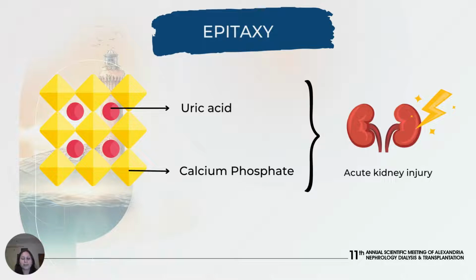This phenomenon is known as epitaxy, in which there is growth of one type of crystal over another. Calcium phosphate coats the otherwise soluble uric acid. These types of crystals usually contain a mixture of minerals.